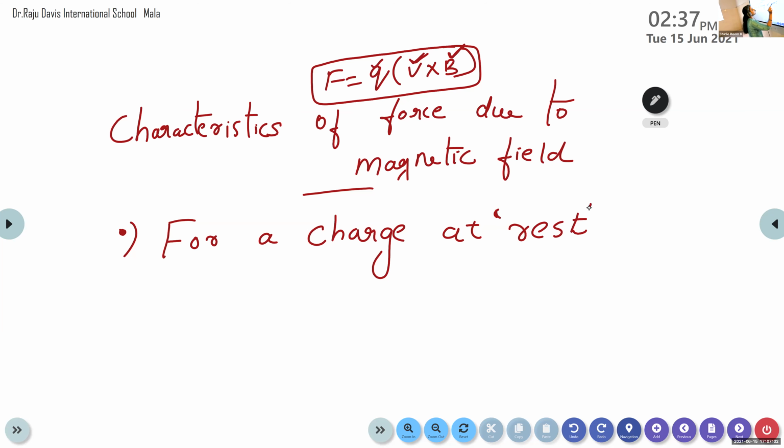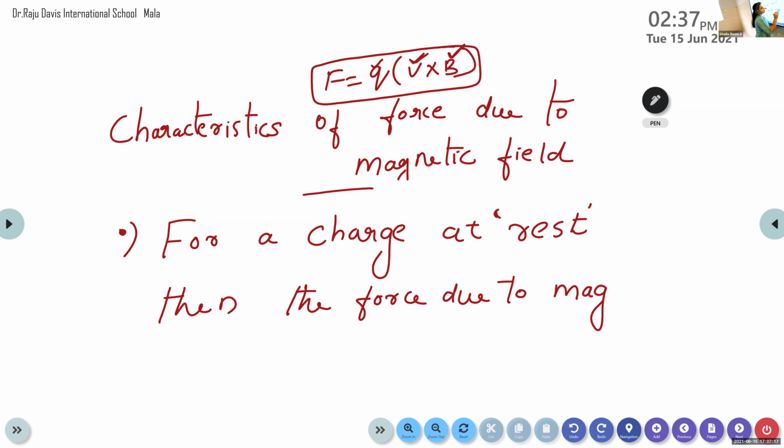Here the charge is at rest, so the force exerted by the magnetic field is 0. So this is the last characteristic of the force due to magnetic field.